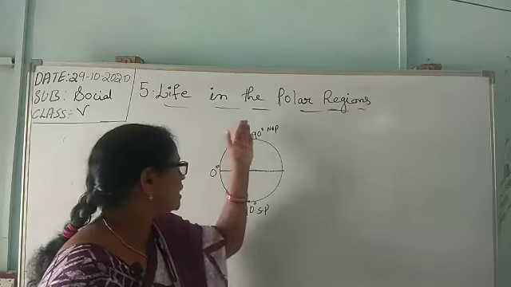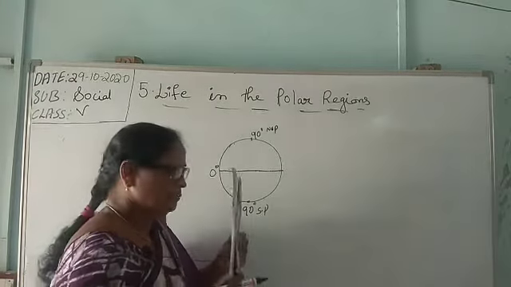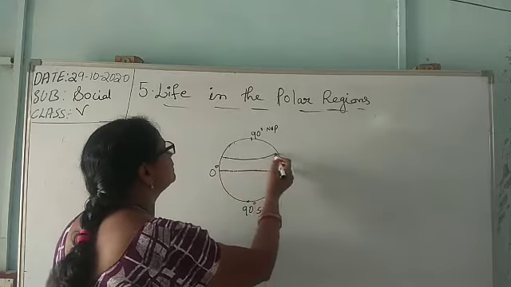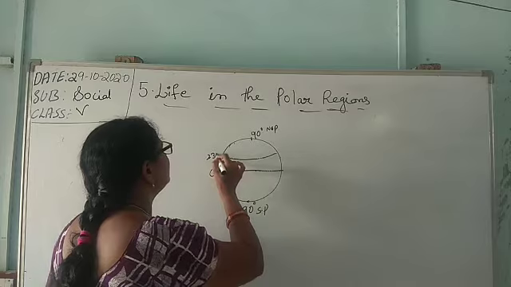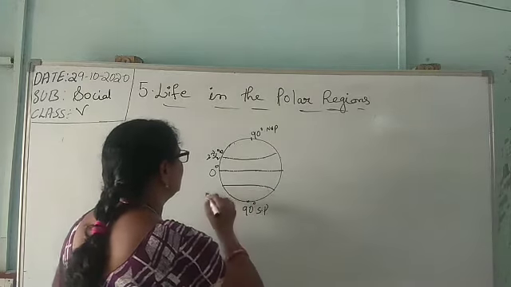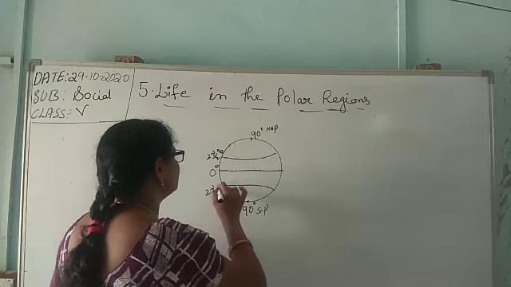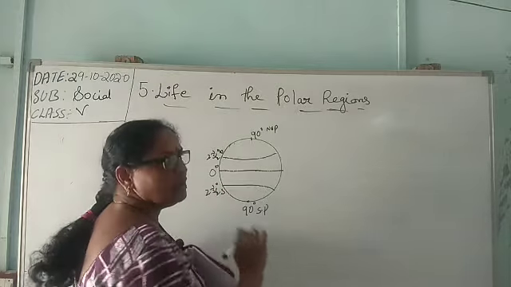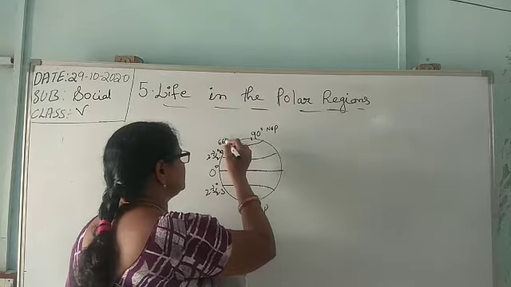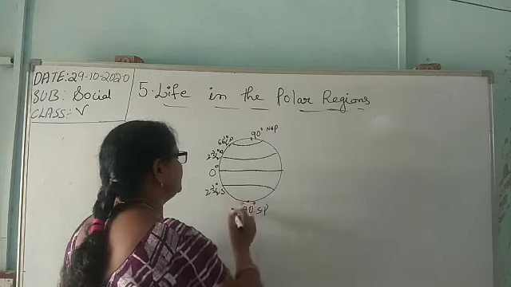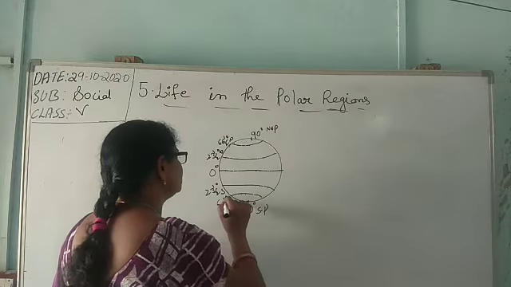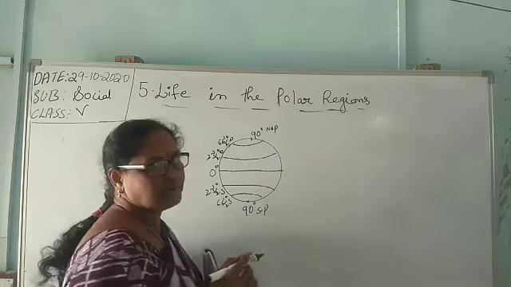From 0 degrees to 90 degrees there are important latitudes. One is the Tropic of Cancer on 23.5 degrees north, and 23.5 degrees south is the Tropic of Capricorn. Here, on 66.5 degrees north is the Arctic Circle, and on 66.5 degrees south is the Antarctic Circle.